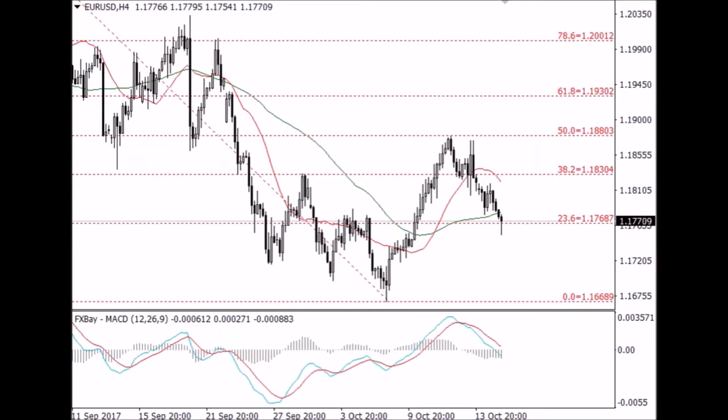Euro weakness meanwhile aided the dollar's strength, with the pair EUR/USD falling 0.1% to trade around 1.1810 amid an uptick in political tensions in the region after the Spanish government said Catalan authorities must end a bid for independence by Thursday.